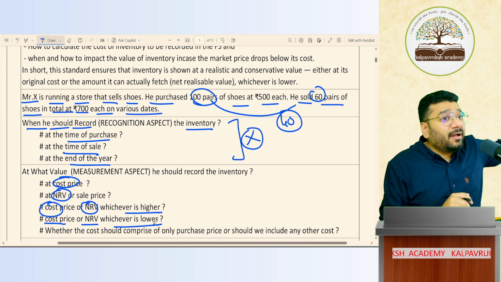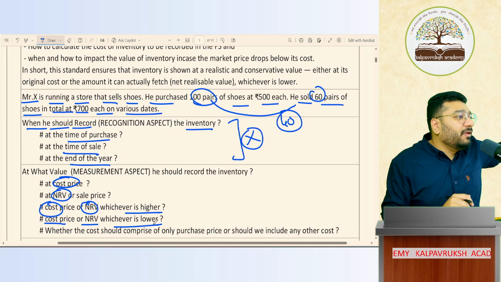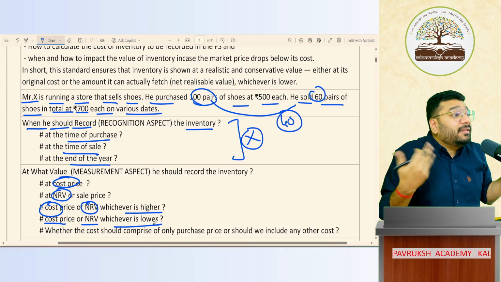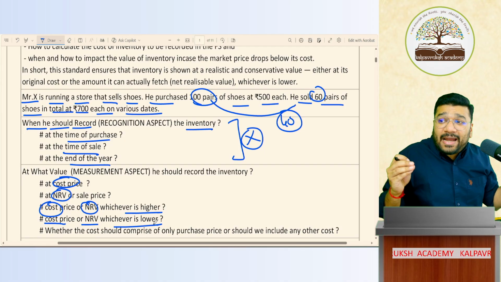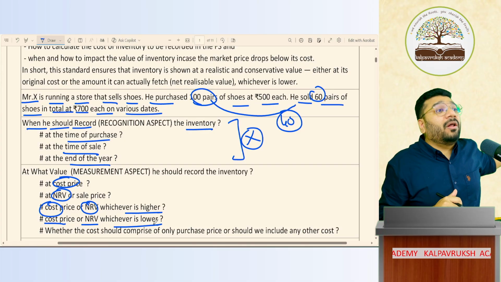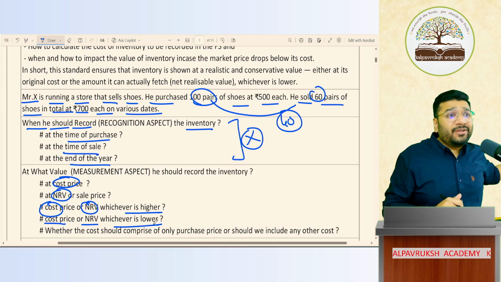There are so many options, which means confusions are there. So to seek a solution for all these problems, we are studying this chapter. If you know what the problem is, it will be interesting to study accordingly. Got it, not got it. I'm trying to create a curiosity in your mind. Oh, so many problems are there. You're going to learn all these problems and give advice to your clients in future. For that only you're studying, no?